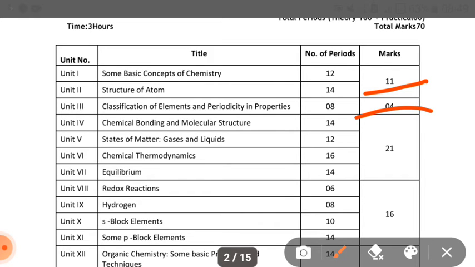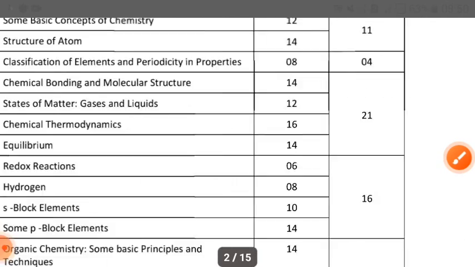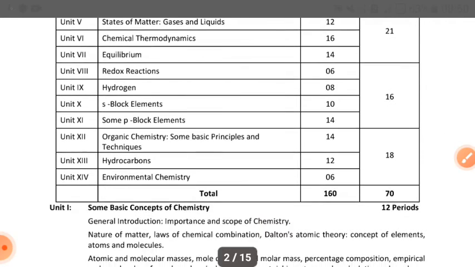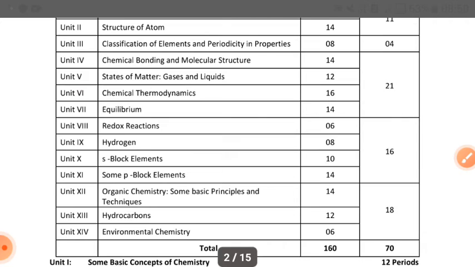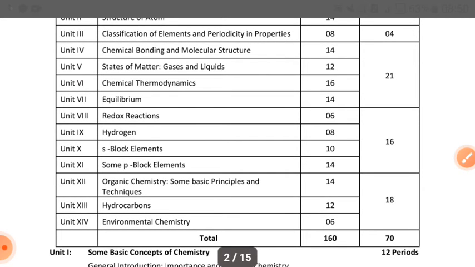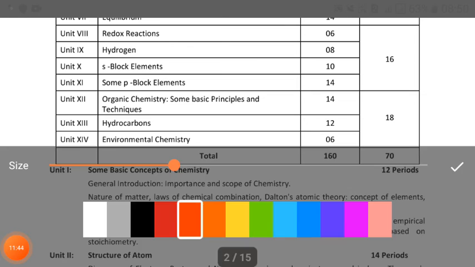Units 4 to 7, chemical bonding and molecular structure, states of matter, chemical thermodynamics, equilibrium, consist of 21 marks. Units 8 to 11 consist of 16 marks, and then units 12 to 14 consist of your 18 marks. These are your 70 marks.